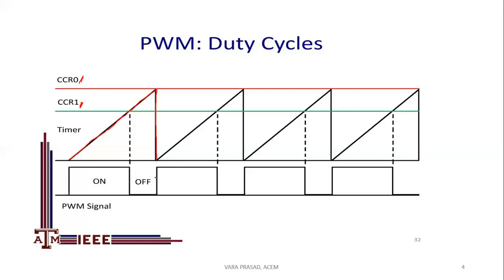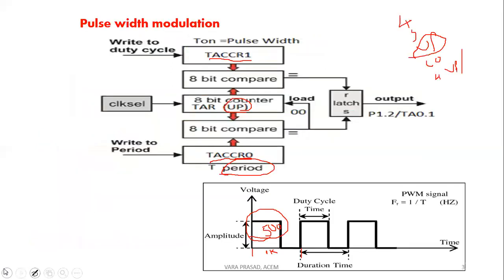If it reaches 0, then the comparator output becomes 1. Comparator 1 will be on. So once it reaches the CCR1 register, that count register, that will be again the logic. The output is either logic 1 or logic 0.